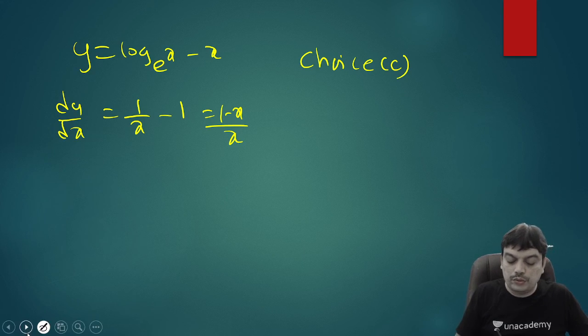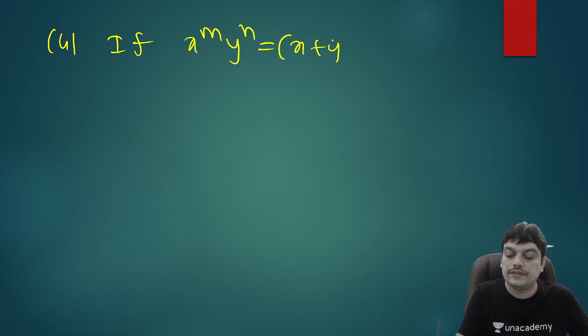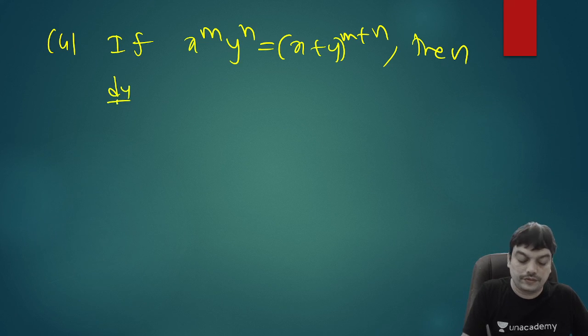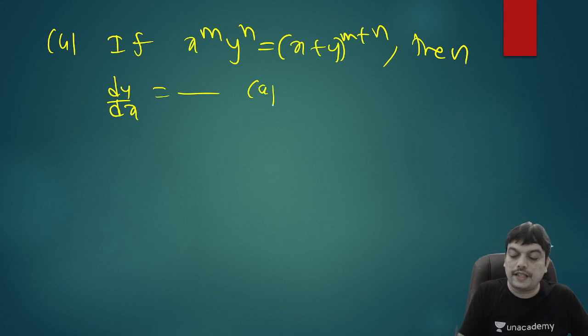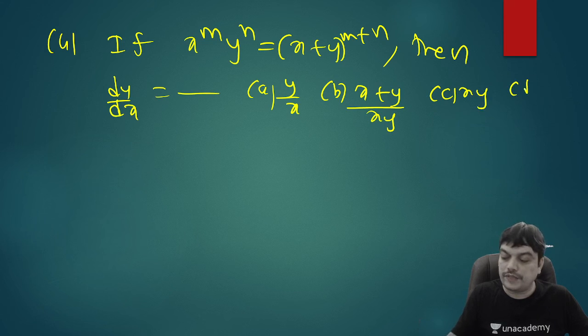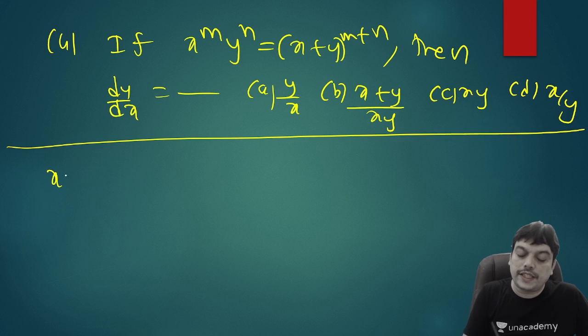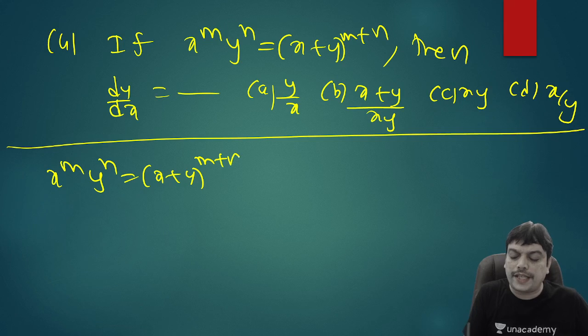Now another problem we'll do, and for logarithmic differentiation we'll conclude with that question. If we have x power m into y power n equal to x plus y power m plus n, we have to find out dy by dx. The options are y by x, x plus y by xy, xy, and x by y. We can try directly also, but applying log will make it simple.